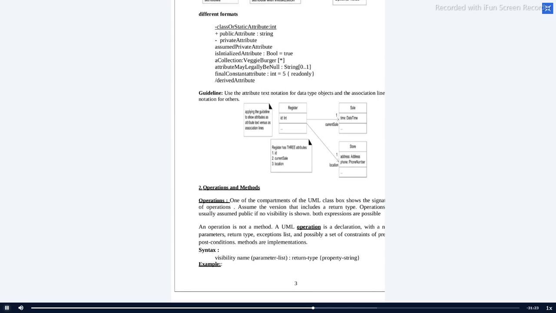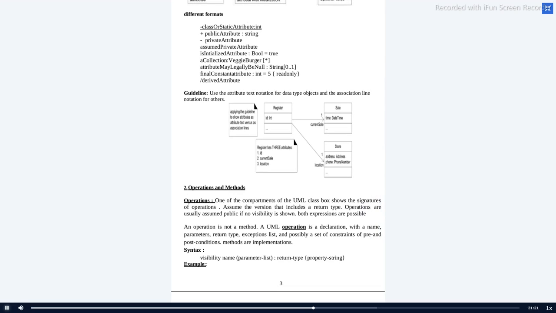Kindly take a snap, or note down the syntax for defining operations, similarly with your data type. For your operation or a method, you have to initially mention the visibility, and after that the method name. Next is the list of parameters that you use for a method, colon, return type, and property strings.